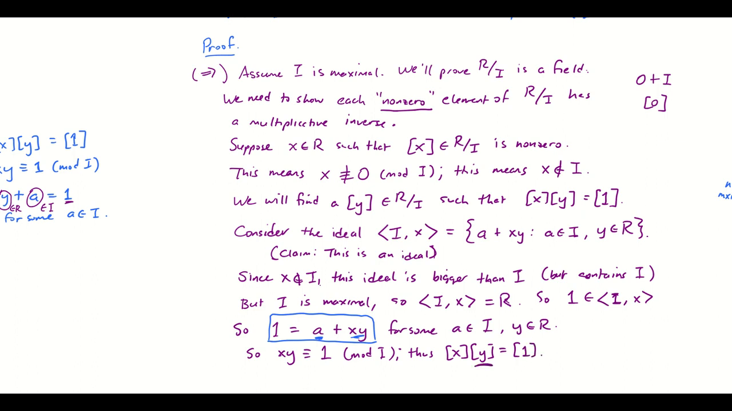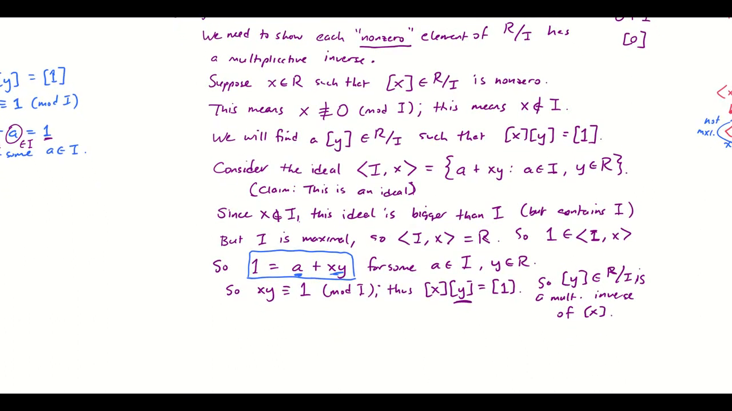And therefore we have this thing in R mod I, this is a multiplicative inverse of the class of X. In other words, the congruence class of Y mod I is a multiplicative inverse of the congruence class of X. And because I was able to do that for every, again, quotation marks, non-zero X, such an inverse exists for each quotation marks non-zero X in R mod I. R mod I is a field.